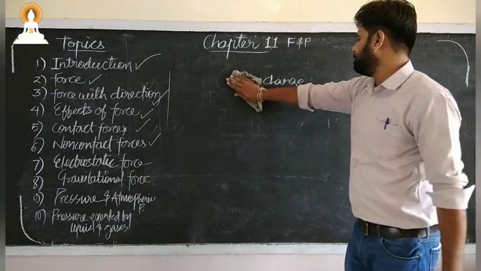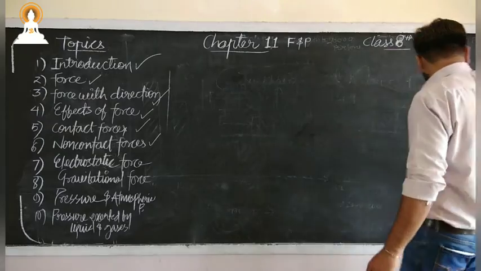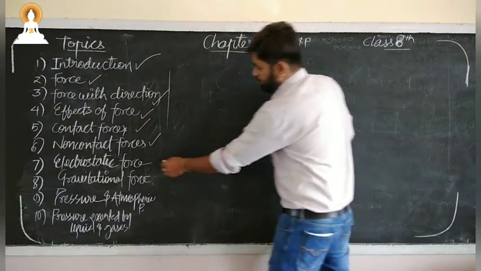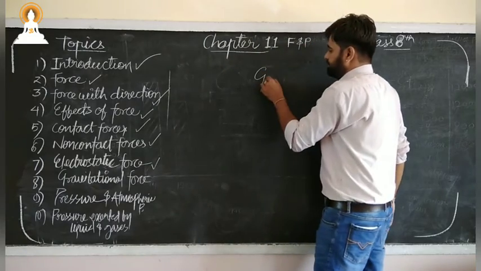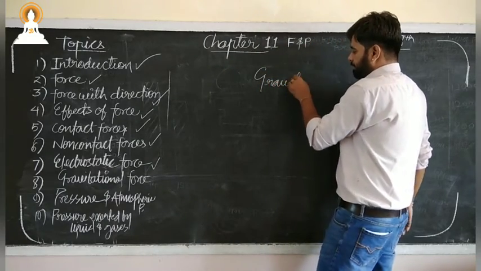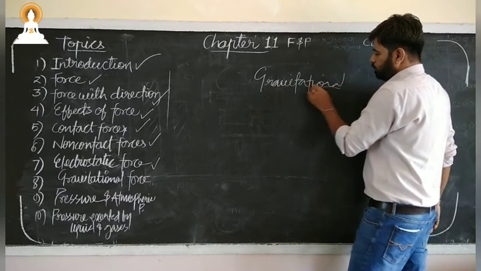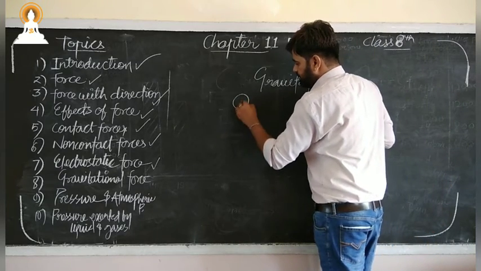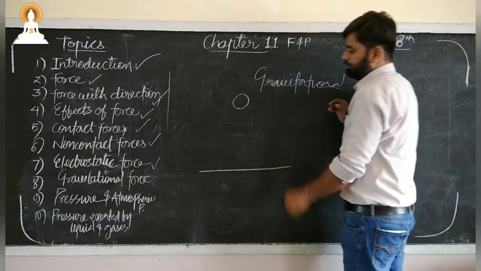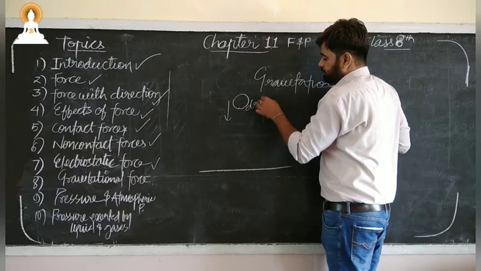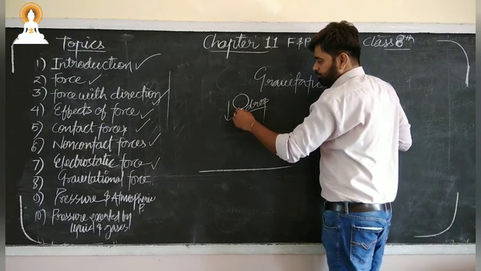Next one, very simple, which we experience 24/7, that is gravitational force. Now what is this? We experience it, but we don't know what it is. Suppose an object is at a particular height, and if I drop this particular object from a height, then what will happen?